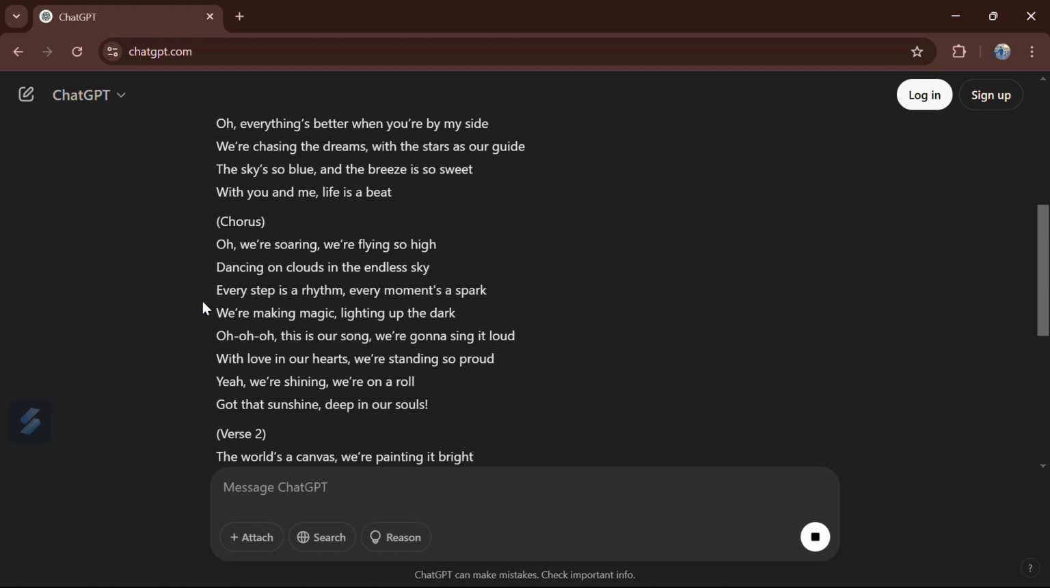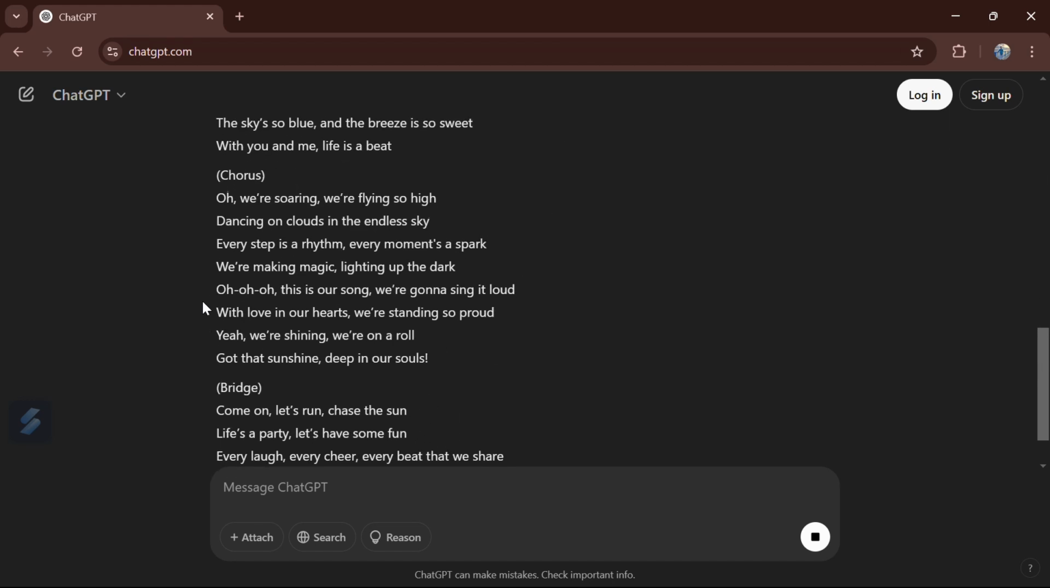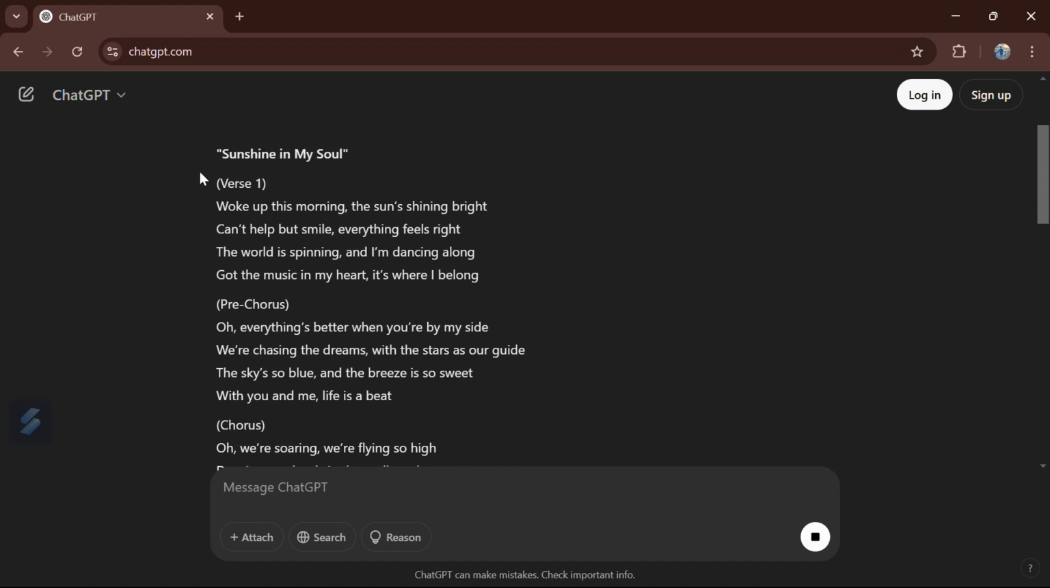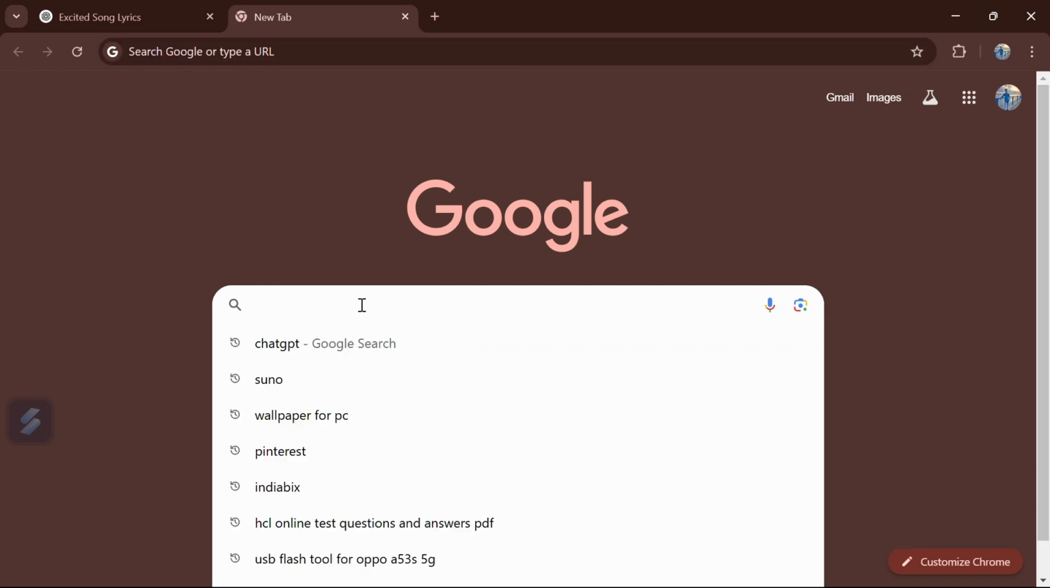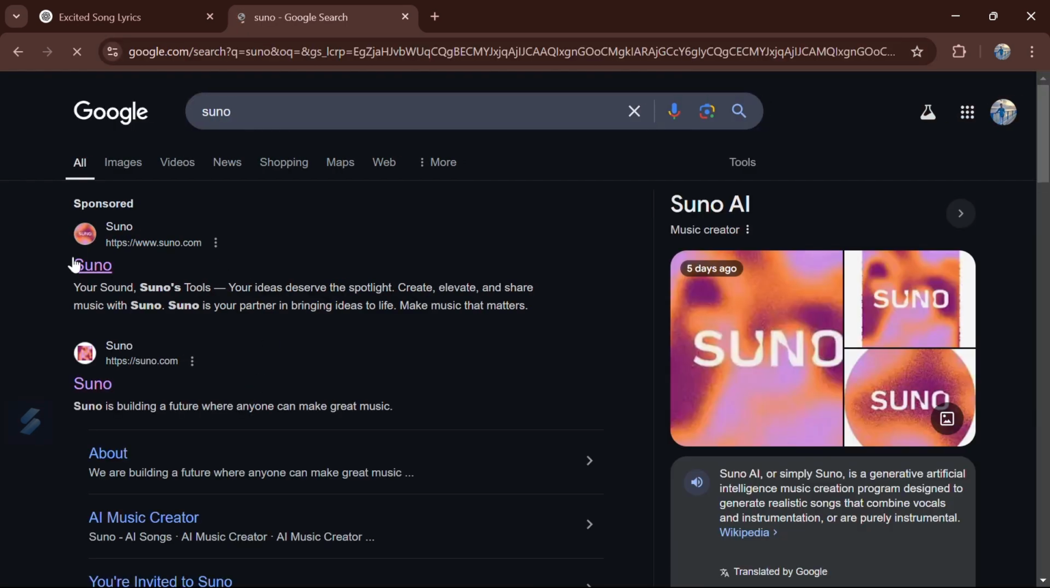and then, yeah, the song is ready. Then copy the lyrics. Just wait a second, we can copy. Okay, and then open a new tab and search Suno and click on the first link.